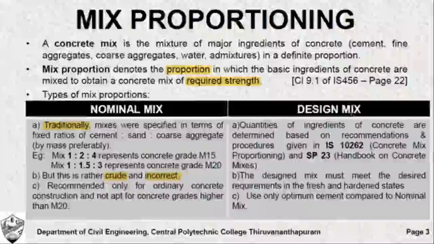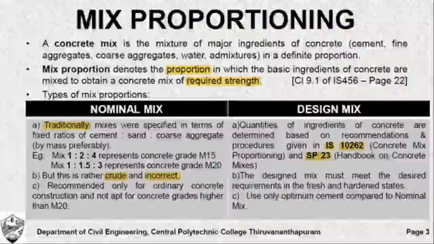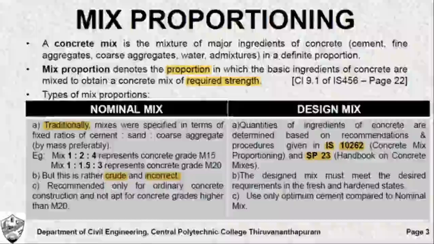These shall be performed based on the recommendations of Indian standard IS 10262. This is very important. The recommendations of IS 10262 and SP 23, the handbook on concrete mixes. And it is generally found that design mix requires less cement than nominal mix. Nominal mix makes use of more cement than design mix, and hence design mix is comparatively very economical.